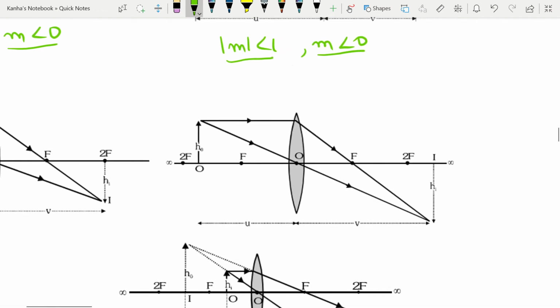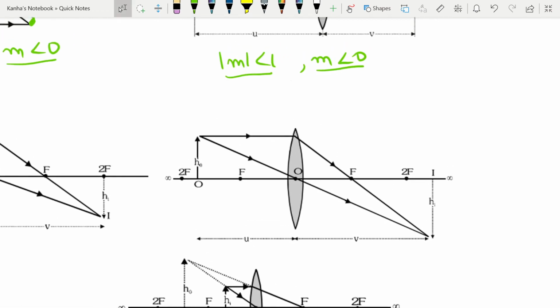Note these are quite similar to the cases that we were studying for the mirrors as well. The fourth case is when the object is between 2f and f. Here mod m is greater than 1 and m is less than 0.